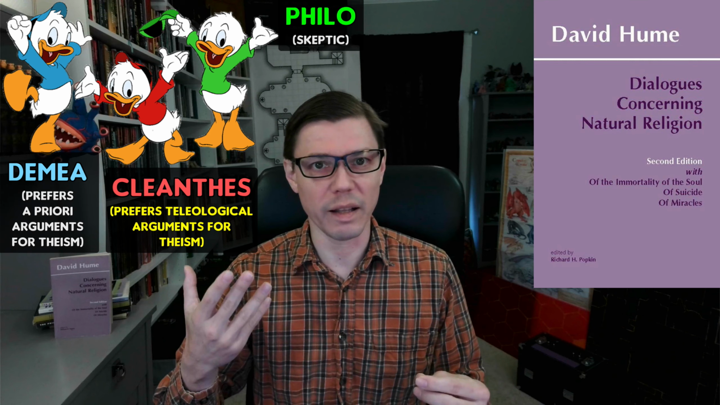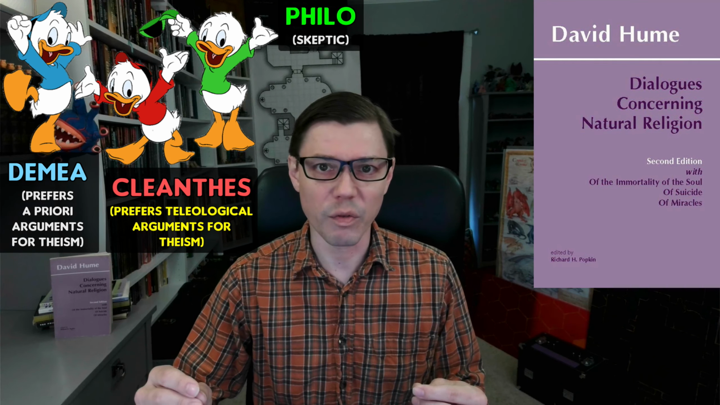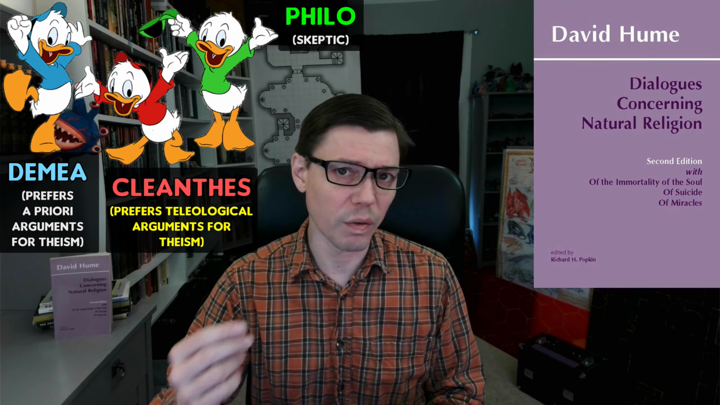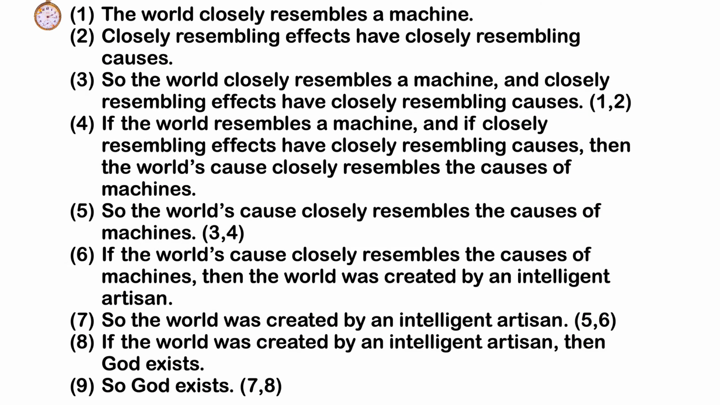So let's look at Cleanthes' version of the teleological argument from David Hume's dialogues, as well as the various objections that are raised against it. The argument occurs in Book 2 of the Dialogues, and it goes something like this. 1. The world closely resembles a machine. 2. Closely resembling effects have closely resembling causes. 3. So, the world closely resembles a machine, and closely resembling effects have closely resembling causes. We're just conjoining 1 and 2 there.